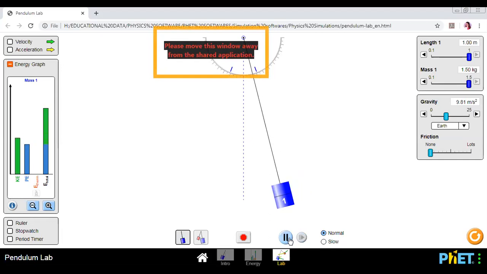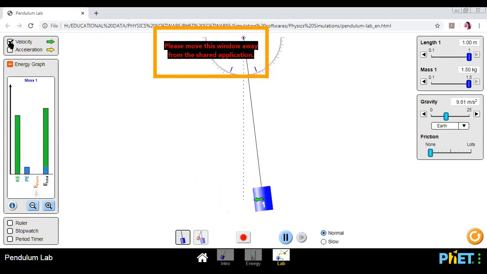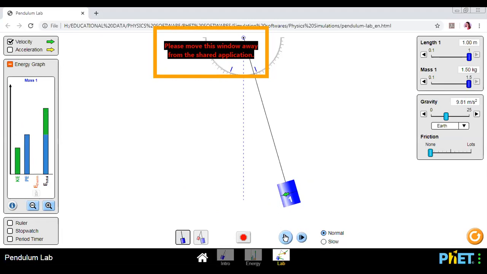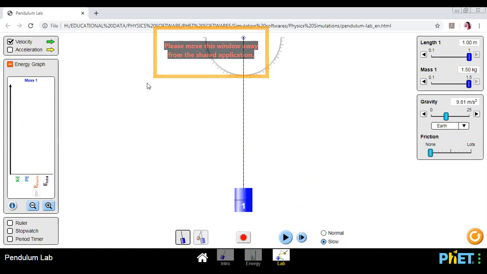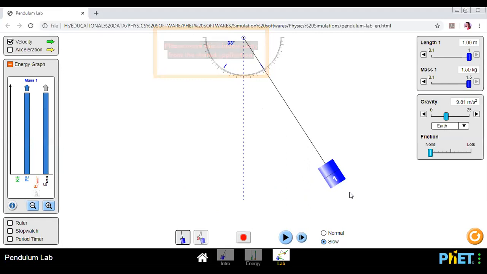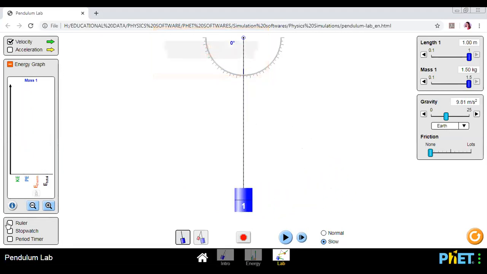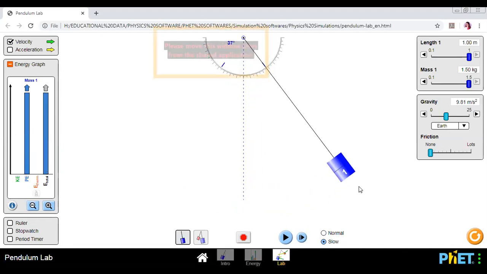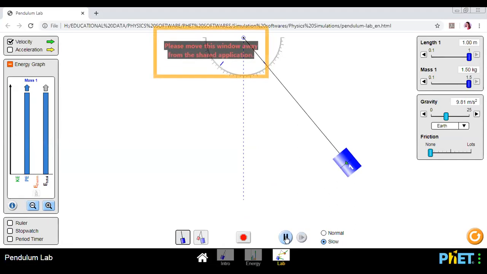Now we have to discuss one more important thing. I told you it has a maximum velocity or speed at the mean position. So we have a velocity parameter. Can you see the velocity parameter? If I want to show you, I have to reset it, and I will make the amplitude a little more so that its velocity will be more.